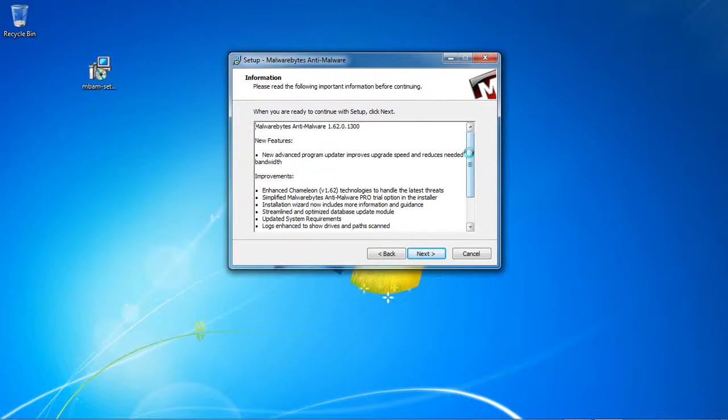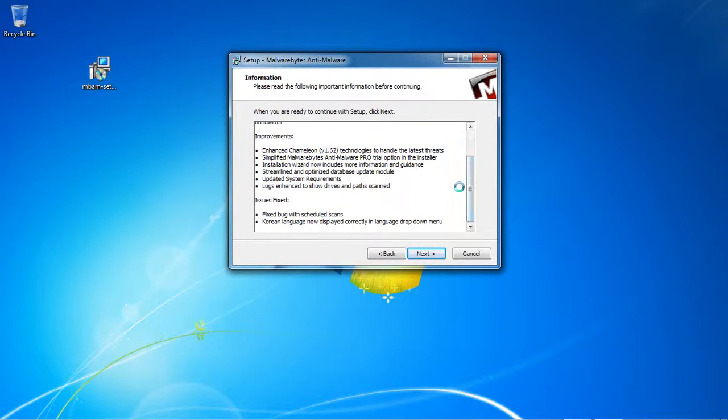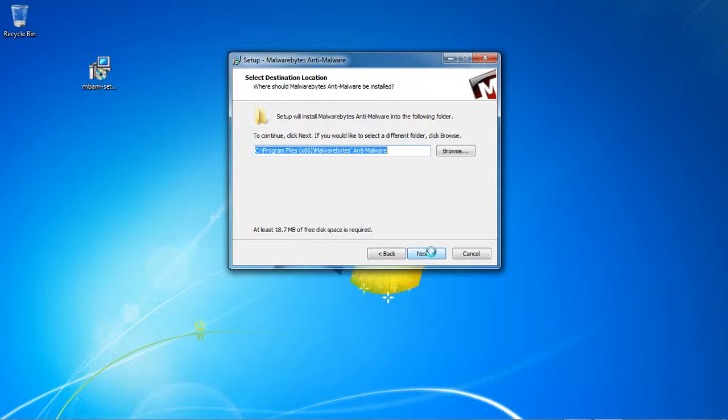This window is just showing some new features, improvements, and some fixed issues from the last version that was released. Right, this window is just showing us whereabouts the software is about to be installed. You can change the destination of where the software is installed by clicking on the Browse button, but we're going to leave it where it is and click on the Next.